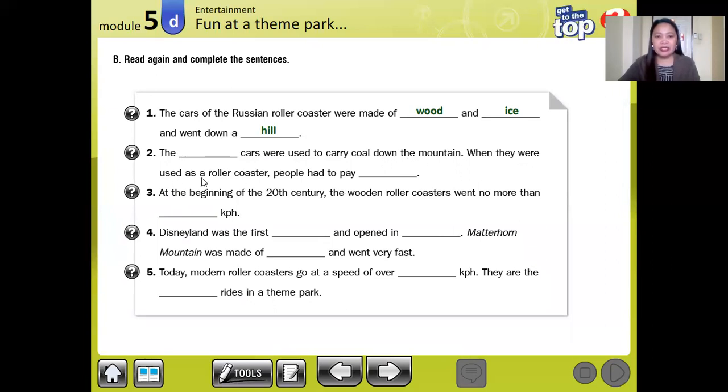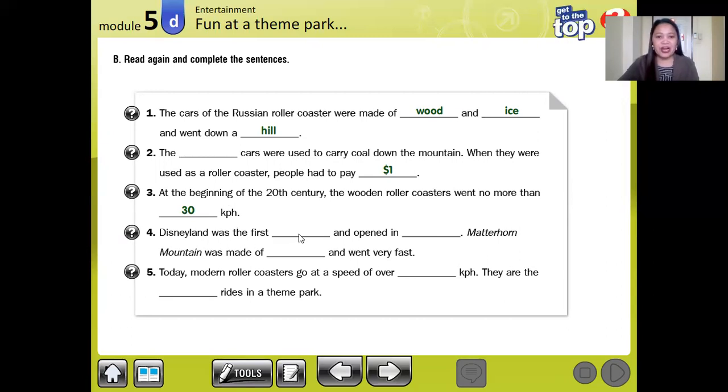When they were used as a roller coaster, people had to pay how much? $1. Okay, it was mentioned in this information about roller coasters. Number 3, at the beginning of the 20th century, the wooden roller coasters went no more than how fast? It's 30 kilometers per hour. All right.